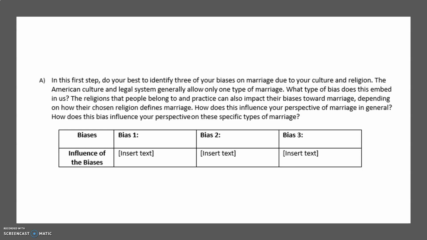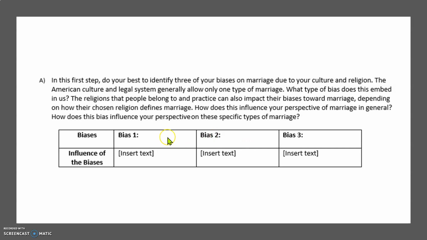In section A of your graphic organizer, you are asked to discuss 3 of your biases related to marriage. In the first row, you're going to identify your bias. In the second row, you are going to discuss what influenced that bias. For example, is it something from your religion, your family, personal experiences, etc.?